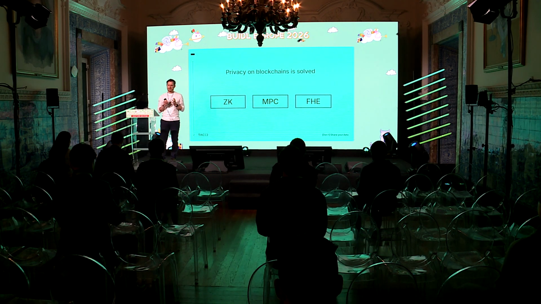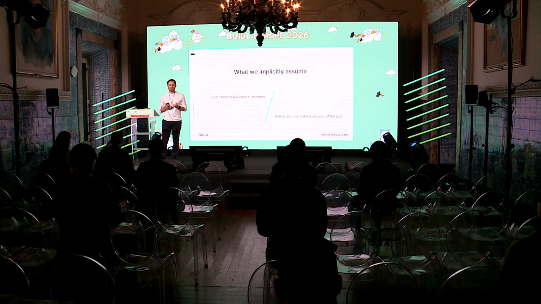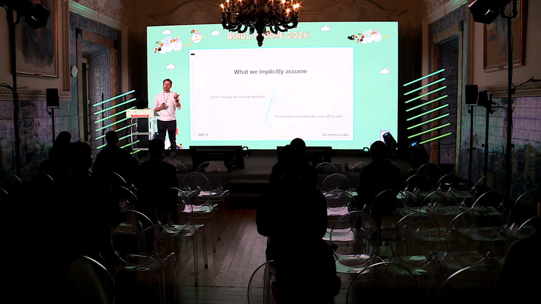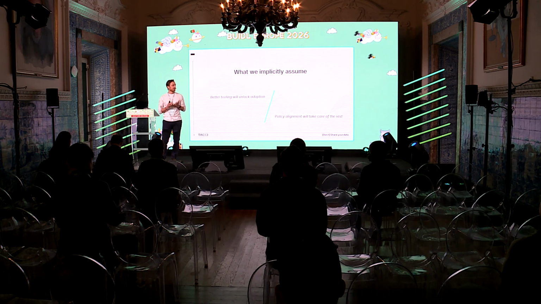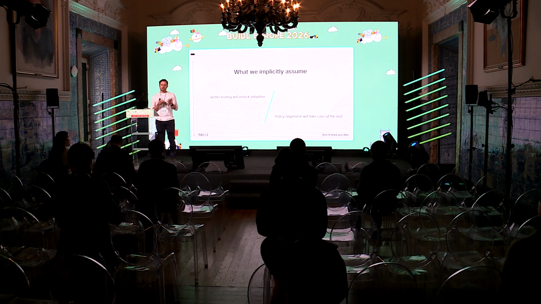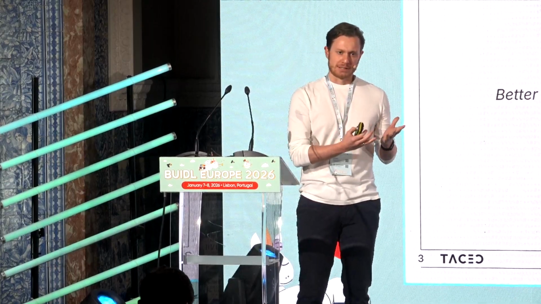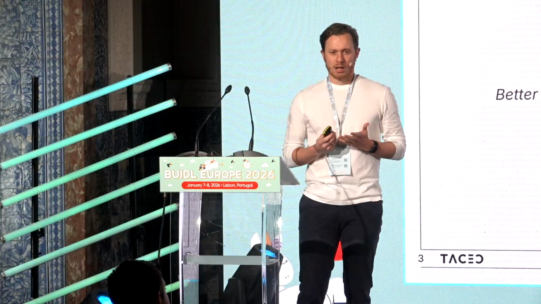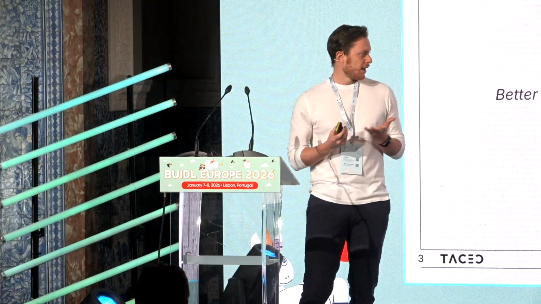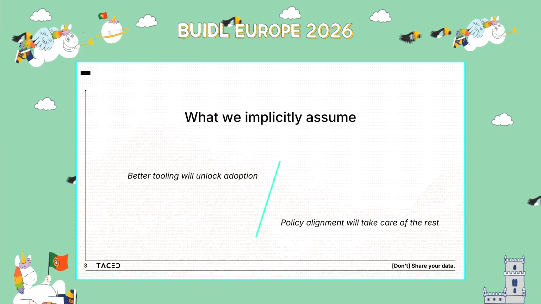The dominant story here is that we just need a bit better tooling, a bit better performance, a bit better developer experience. And we need policymakers to align on privacy with us, so that they don't see this as a threat, but as an opportunity. And if we solve all of this, privacy adoption should follow.